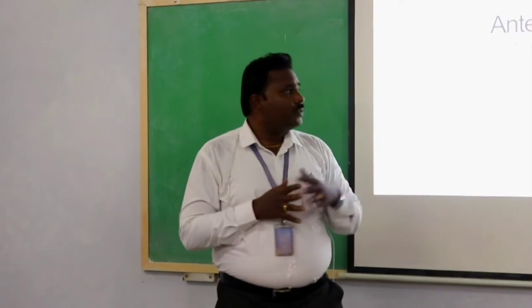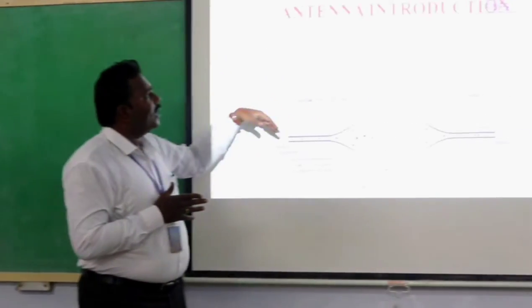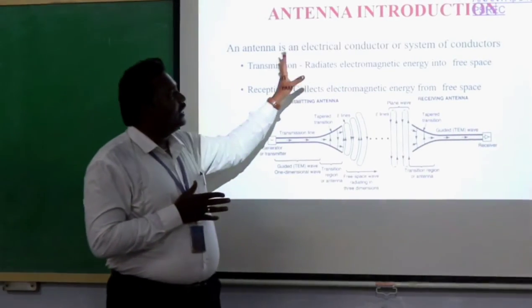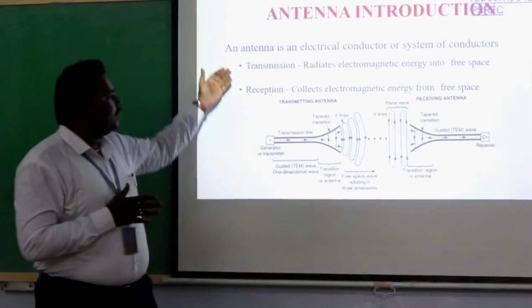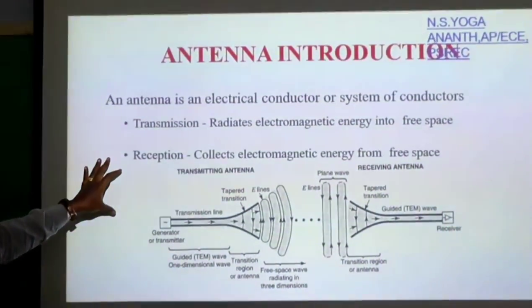Next we will see here there is a transmitter. This is an antenna, and an antenna is an electrical conductor also. It is a system of conductors. So there is transmission and reception. This is the transmitter side, this is the reception side.